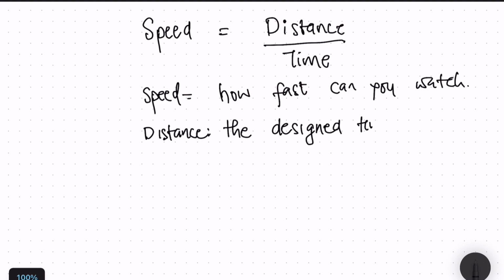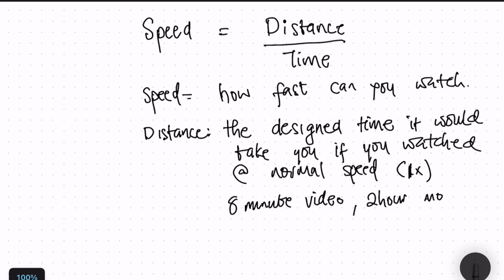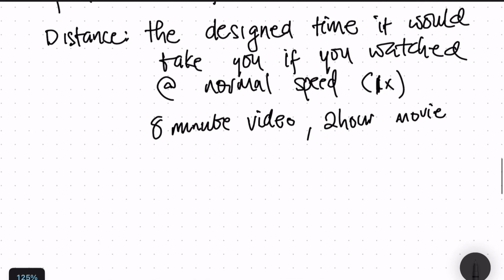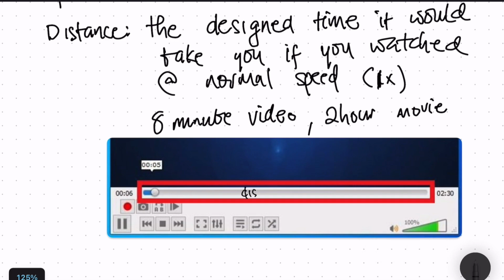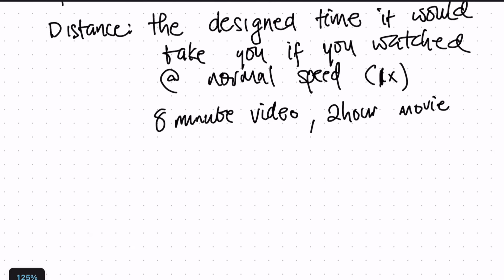Distance is the designed amount of time it would take you if you watched a video or listened to audio at its normal speed. So for example, if you had an 8-minute video or a 2-hour movie and you watched it in that amount of time, that's the designed amount of time, 8 minutes. Here is a VLC interface, and it's just showing you the amount of time here, 2 minutes 30 seconds, as the distance. So we're saying distance is basically the design time, or DT.